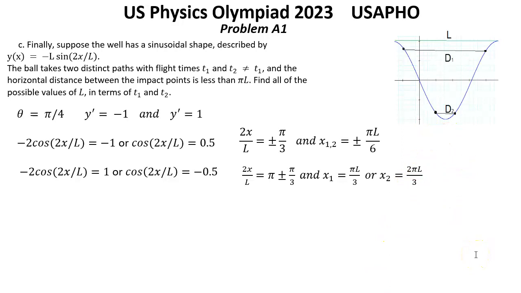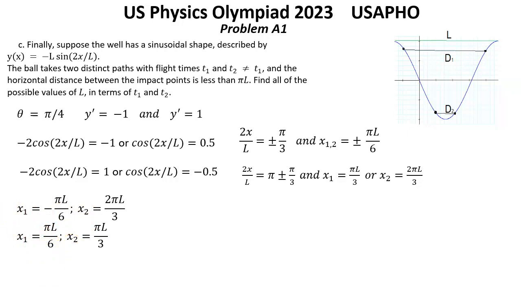So on the same level of y as a function of x, we have two pairs of solutions, this one and this one, which correspond to two pairs of points, x1, x2 and x1, x2.